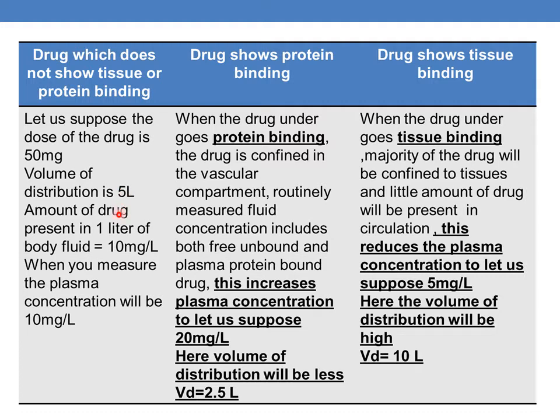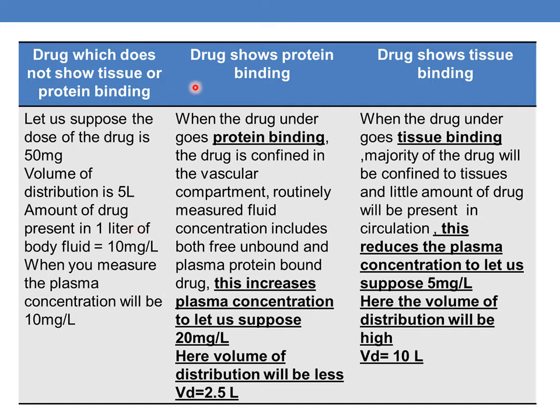So the amount of drug present in 1 liter of body fluid is 10 mg per liter. When you measure the plasma concentration, it will be 10 mg per liter. This is an ideal situation where no tissue binding or protein binding is seen.